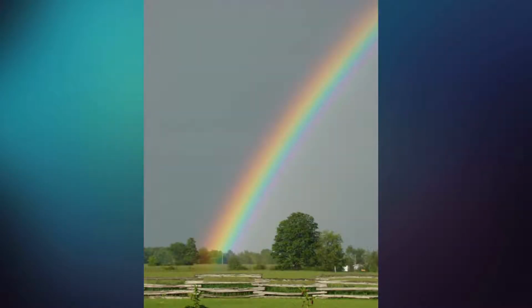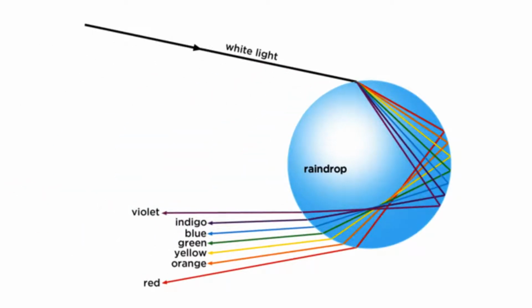You must have seen a rainbow just after some rain. This happens because water droplets act as prisms and disperse light in the sky.